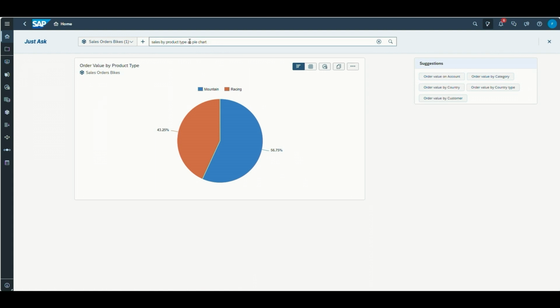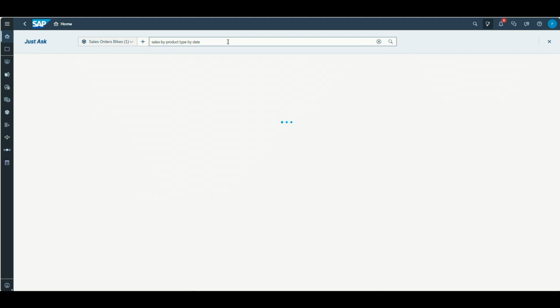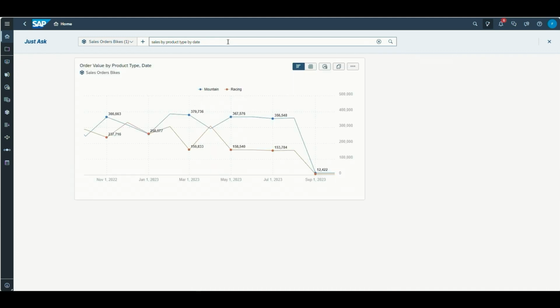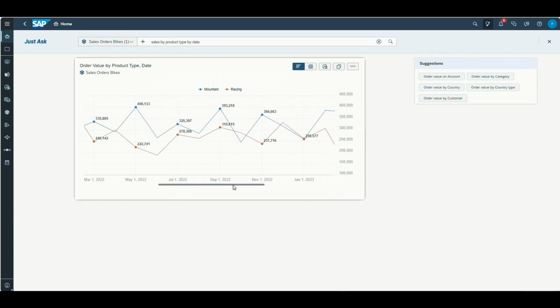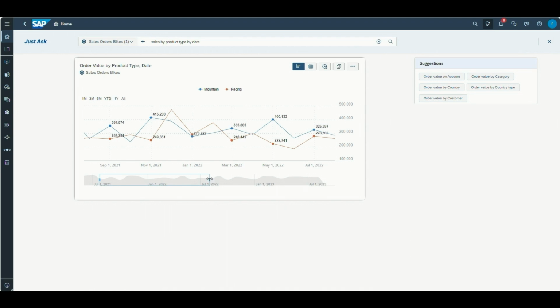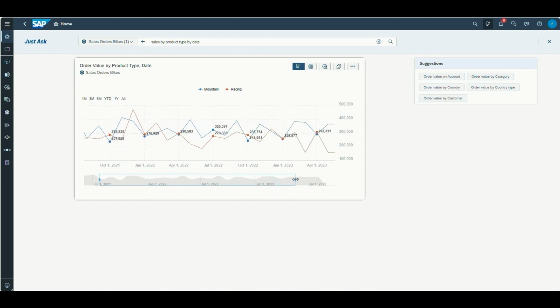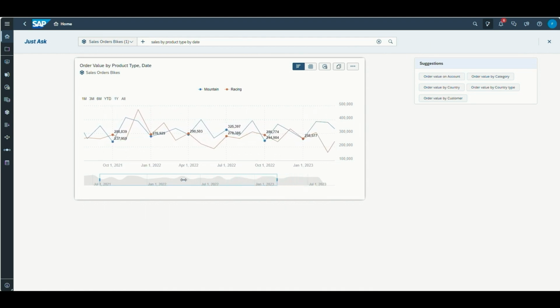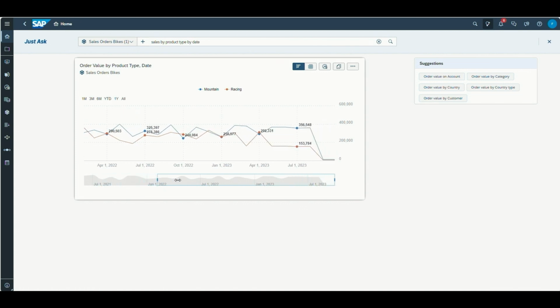So this is really one of the key value propositions, that we are always producing the chart type that is best suited for the data. In case of by date, I see, of course, a beautiful line chart. That line chart again is fully flexible. I can narrow it down and focus on the areas that are most relevant for me, for my business question, for the task at hand that I need to solve.